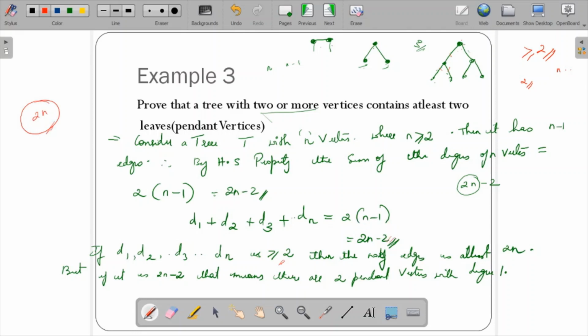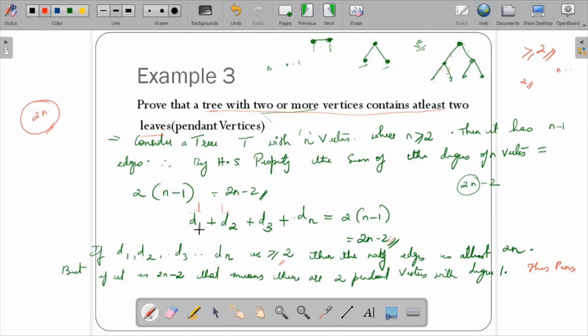So why this minus 2? That means there are 2 vertices of degree 1, that's why 2n minus 2. So the number of edges is at least 2n, but if it is 2n minus 2, that means there are 2 pendant vertices with degree 1. So this proves that a tree with 2 or more vertices contains at least 2 leaves.